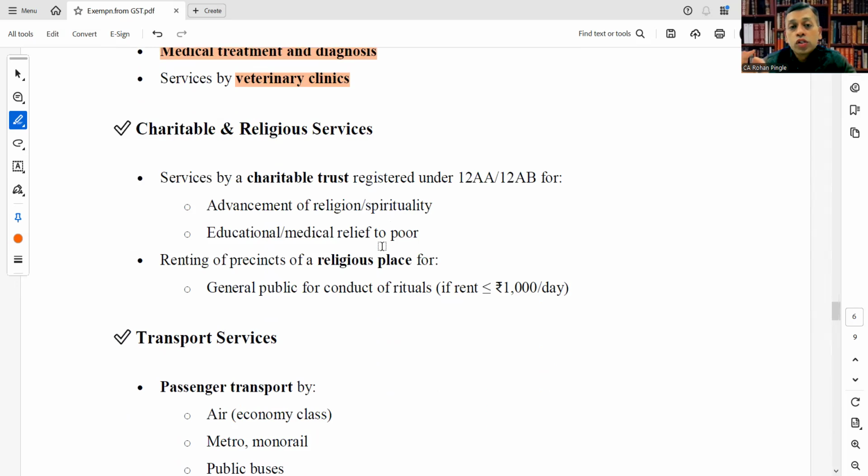Next, charitable and religious services. Services by a charitable trust registered under Section 12AA or 12AB of the Income Tax Act for advancement of religion or spirituality, education, or medical relief to the poor are exempt. Also, renting of precincts of a religious place for the general public for conduct of rituals is exempt if rent is less than or equal to rupees 1,000 per day.